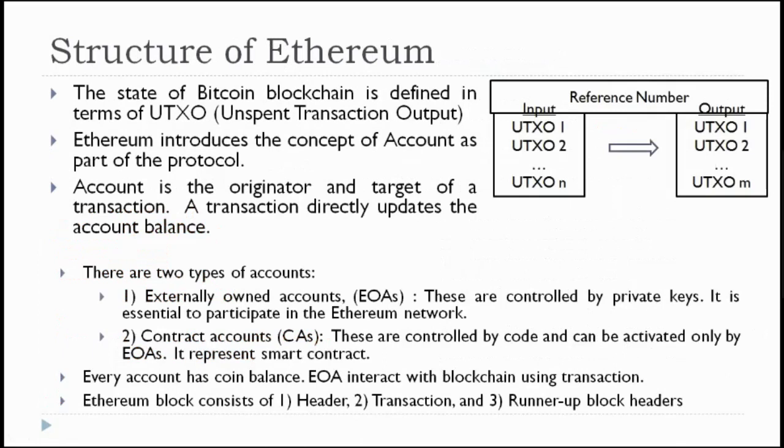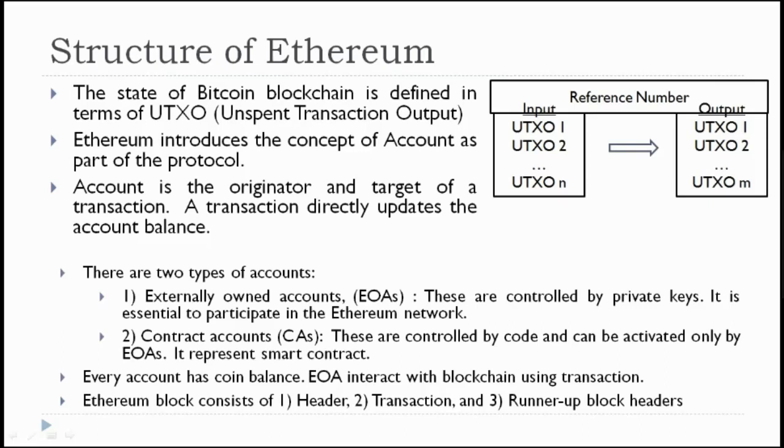Now we'll see the structure of Ethereum. The state of the Bitcoin blockchain is defined using unspent transaction outputs. We have seen in the Bitcoin script that there will be a locking script and unlocking script, which will decide these unspent transactions.